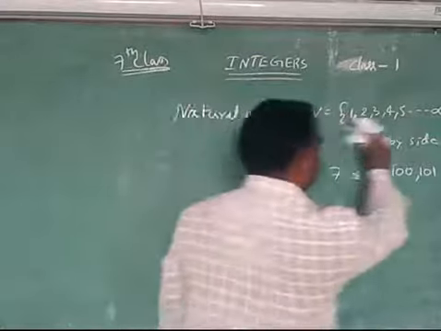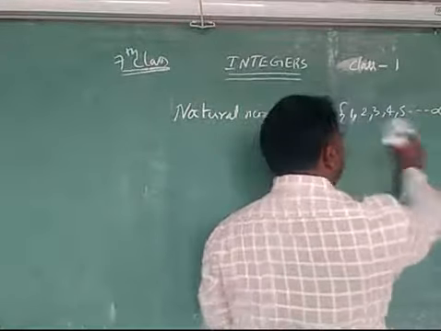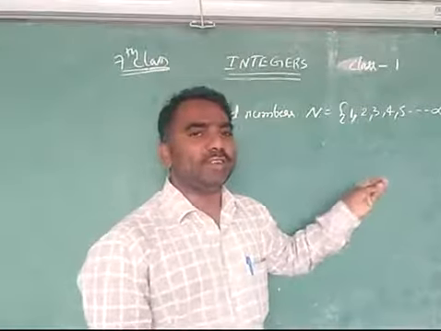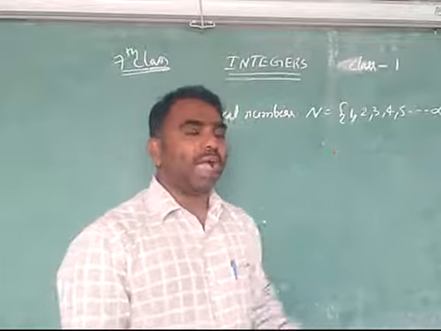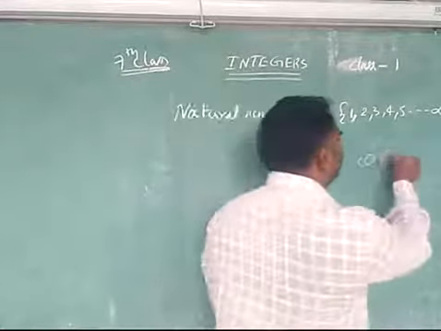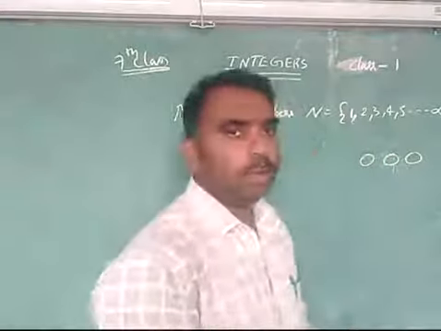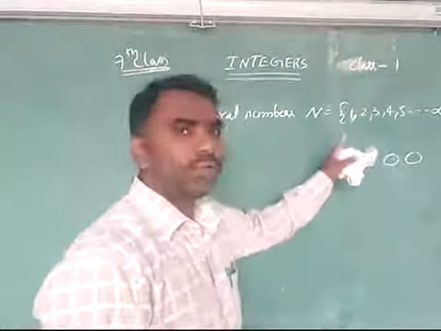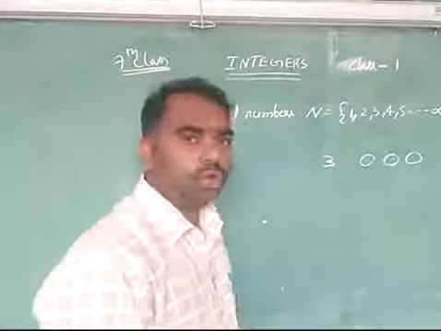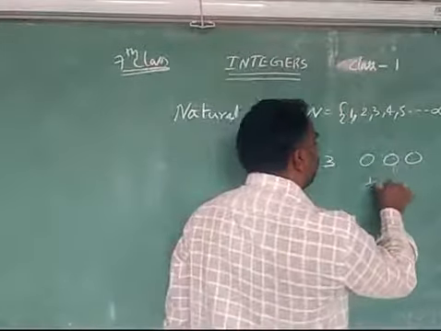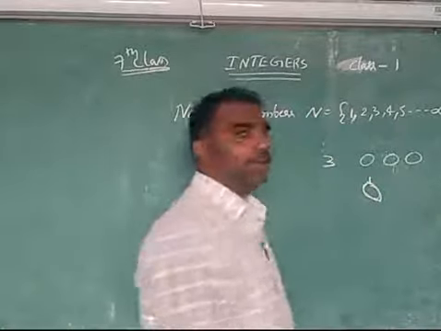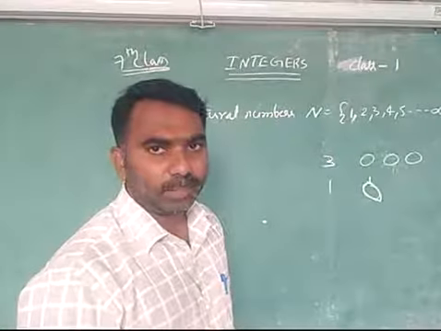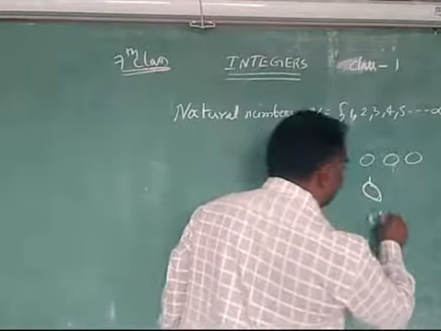Then next, as I said, we use natural numbers for counting objects. If I ask how many circles are there here, you will be able to say there are 3 circles, and you can denote it by using 3. Suppose I ask how many mangoes are there, then you can say, sir, there is only one mango here. So easily we have said. And I have written here some alphabets.